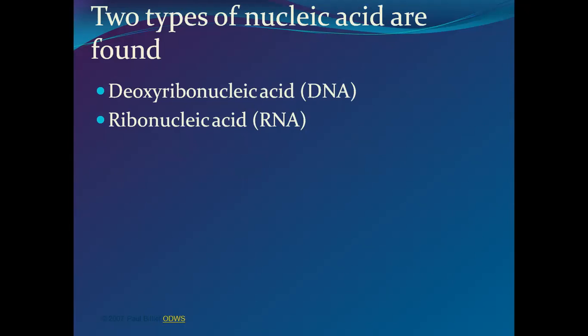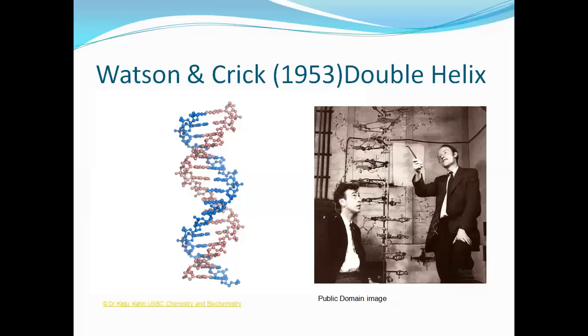As we have said, there are two types of nucleic acids. One is DNA, another is RNA. Deoxyribonucleic acid, ribose nucleic acid, shortly abbreviated DNA and RNA. The DNA structure and function that we are going to study now was first discovered by two scientists, Watson and Crick, in 1953. It is a double helical structure, shown in this picture. It is like a ladder, ladder means सीढ़ी जिसको बोलते हैं.